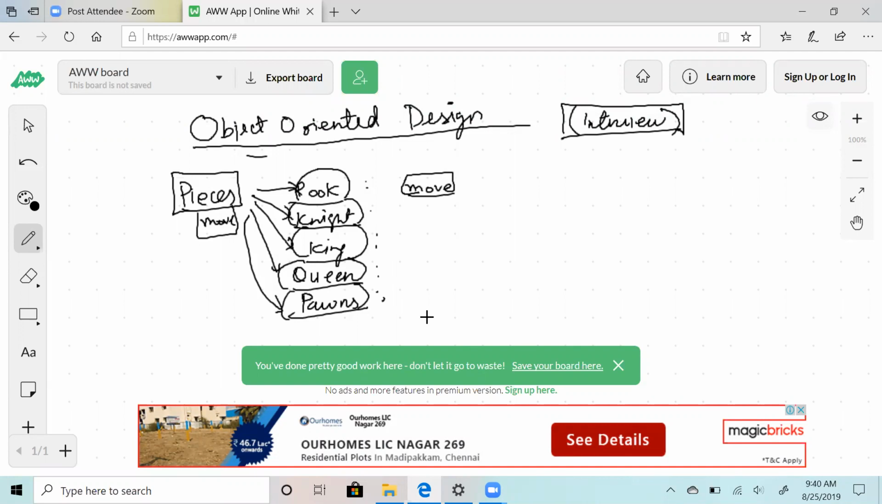Are you able to get that? How is it different from a normal data structure interview? Yeah, I'm getting it.